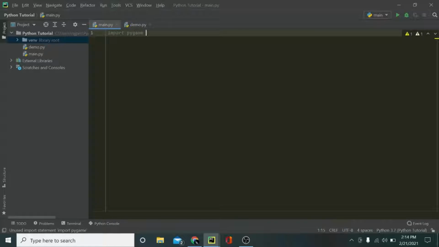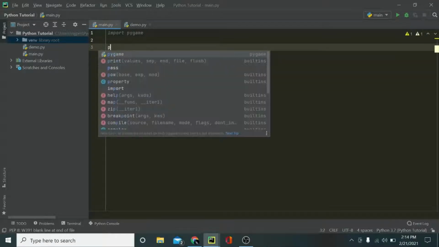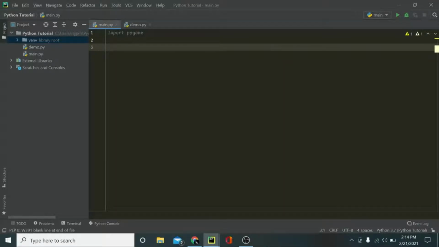Now we have imported Pygame, and we need to create a window for it. But before creating a window, we need to initialize Pygame so that we don't have any errors while running it. So we can say pygame.init, and it will initialize pygame.